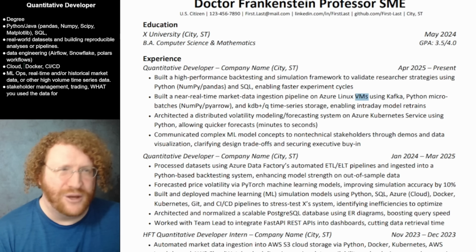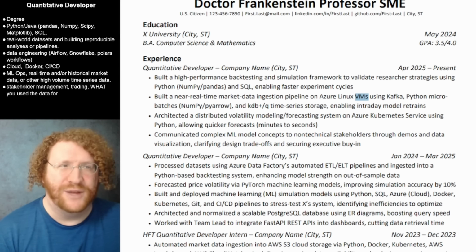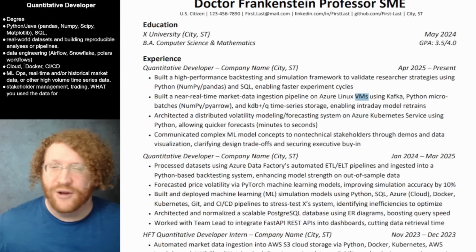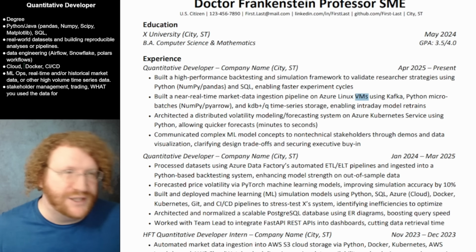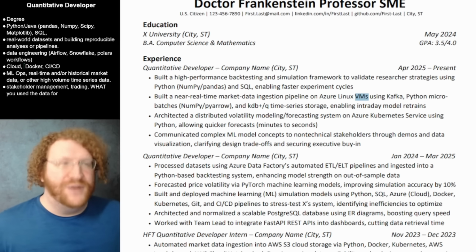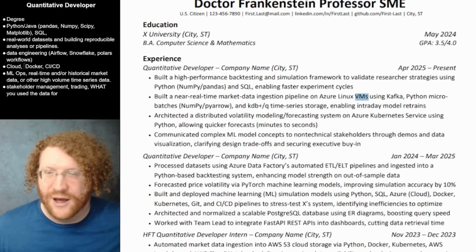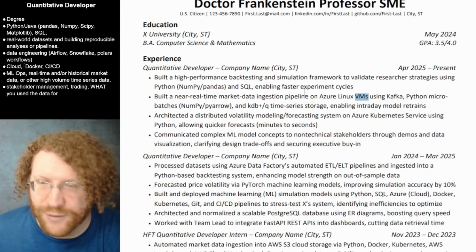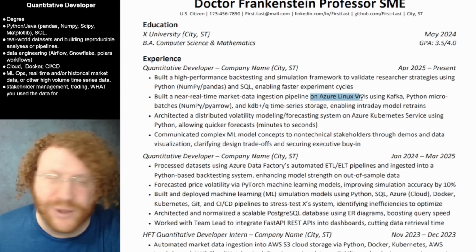But I do care that you can talk to other people and convince them, that you can explain to them what historical market data is, that you can talk to stakeholders and let them know that, hey, based on previous data, which I got by using Python, SQL, and so on, this is going to be a good or a bad idea. Also, again, you need to show me cloud, not cloud plus other stuff.